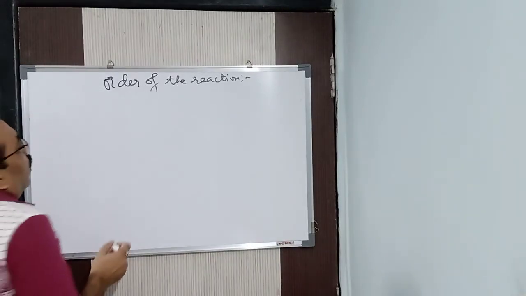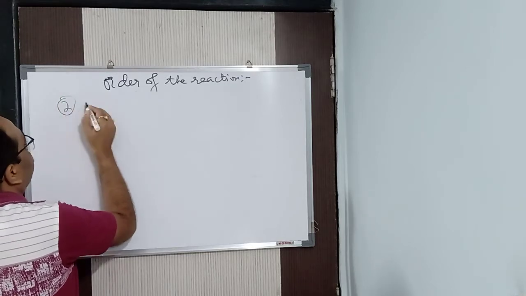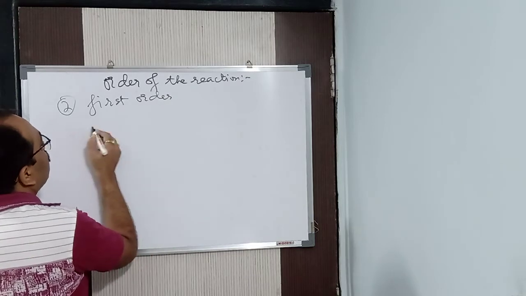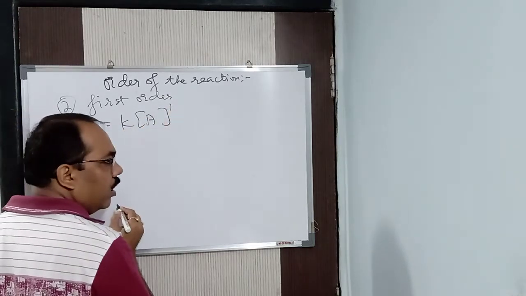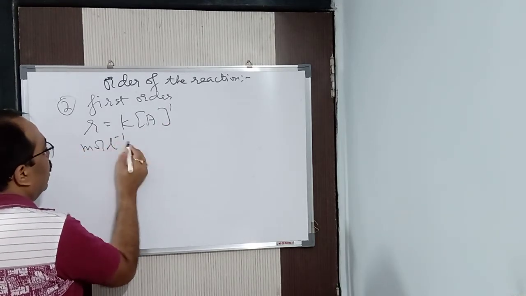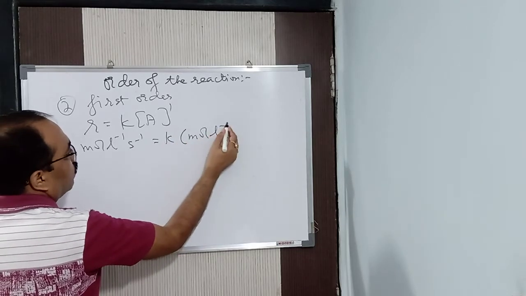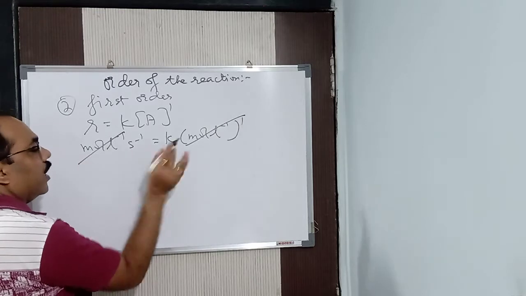So now next is for first order. Now second one for first order. First order reaction. So what it will be? R is equal to K into concentration of A to the power 1. It will be 1. Simple. So R is same thing, moles per liter per second. K into, here it is moles per liter to the power 1. Now here moles per liter and here moles per liter cancel.